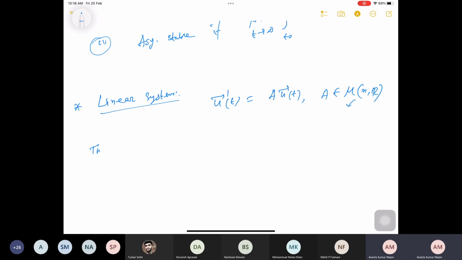So the theorem says the following. Now look at the eigenvalues.